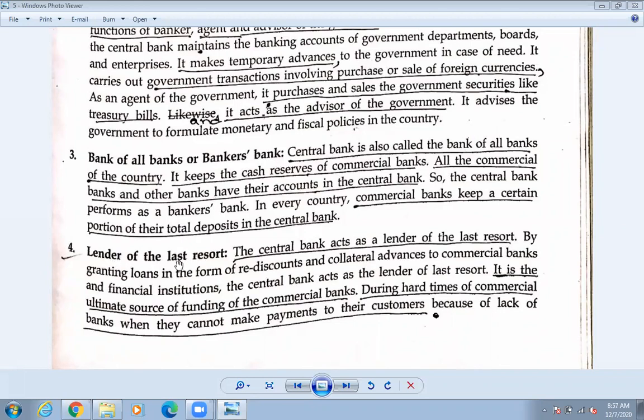Okay, so if there is a last stage, अब commercial bank चाहिँ अब डुब्न आँटेको छ भनेपछि, so what is the central bank going to do?